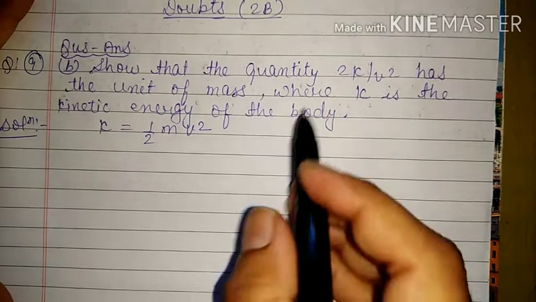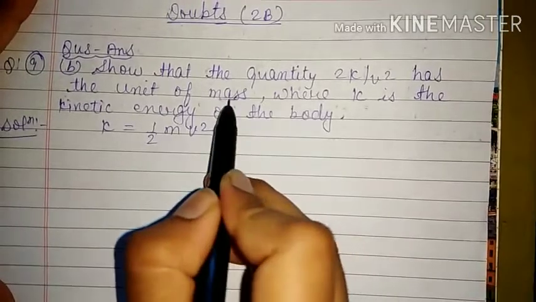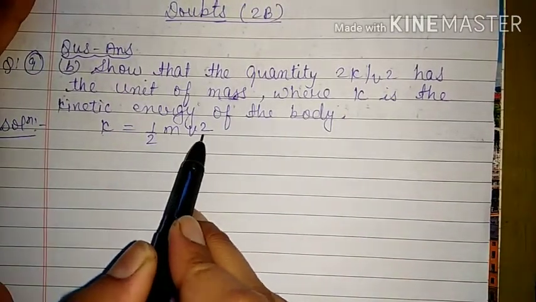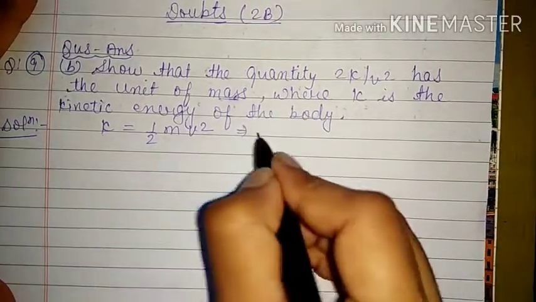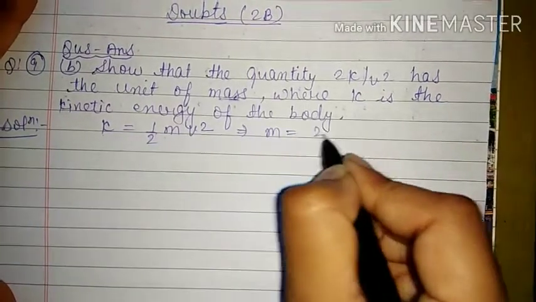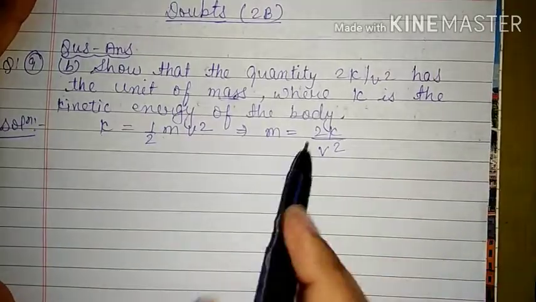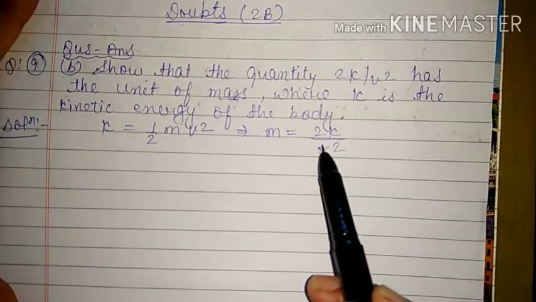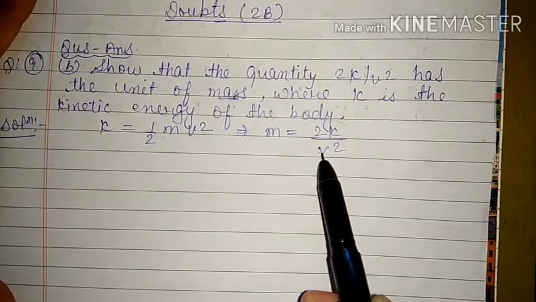That means what we have to see, unit of mass, and obviously from here kinetic energy is equal to half mv square. So from here we can say that m is equal to 2k upon v square, and this is our question, 2k upon v square. We have to show that this quantity has the unit of mass.